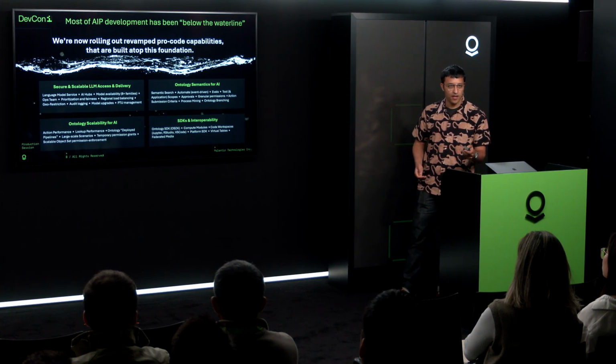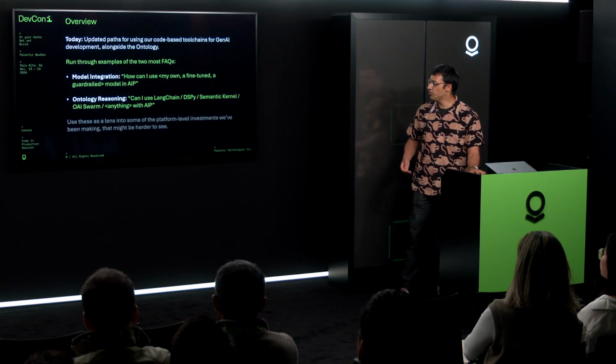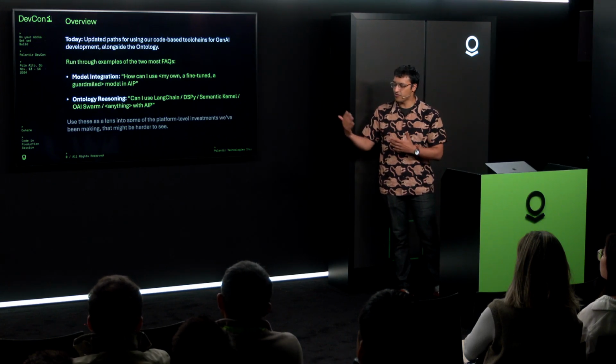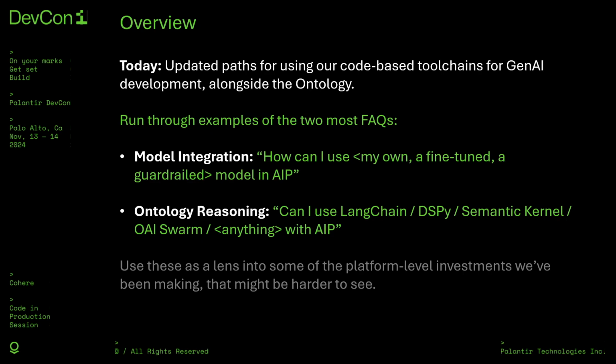So I'm going to start by talking through two of the most frequently asked workflows. One is on the model integration side, right? How can I use my own model or a fine-tuned model or a guardrailed model, whatever, throughout the AIP ecosystem? And then the second is more on the reasoning side, right?